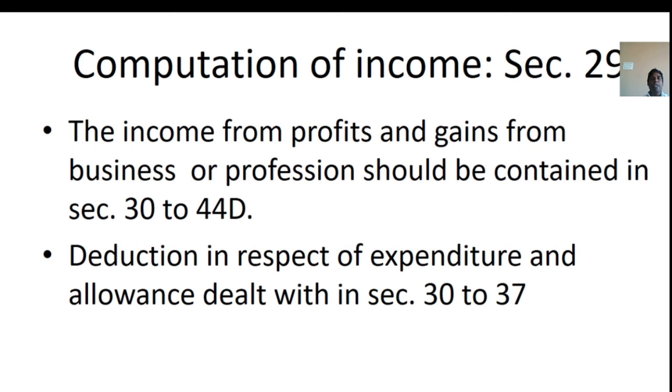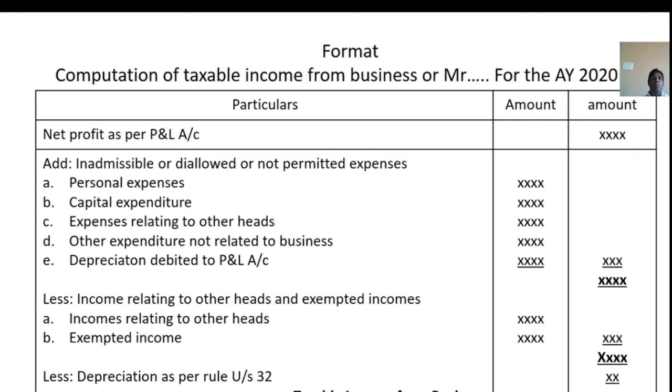Computation of income under section 29. The income from profits and gains of business or profession should be computed as per sections 30 to 44D. Deduction in respect of expenditure and allowances is dealt with in sections 32 to 37. Format for computation of income from business: the following format is used to compute the taxable income from business of Mr. So and so for the assessment year 2020-21.